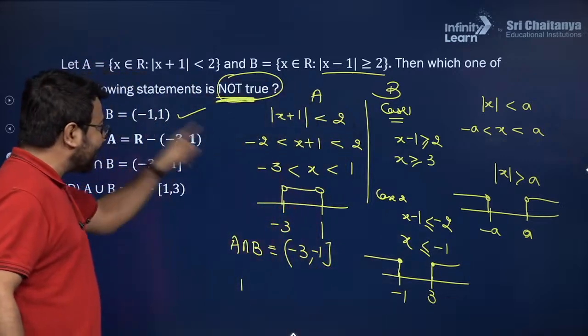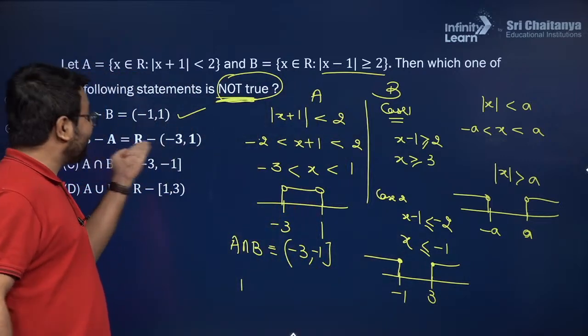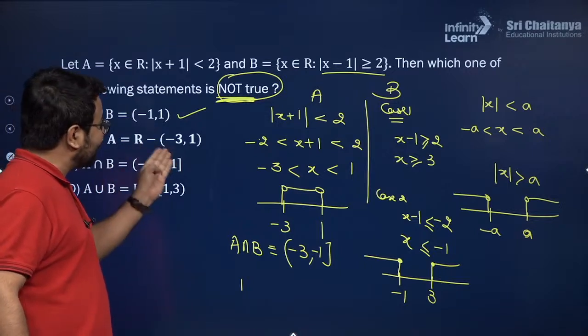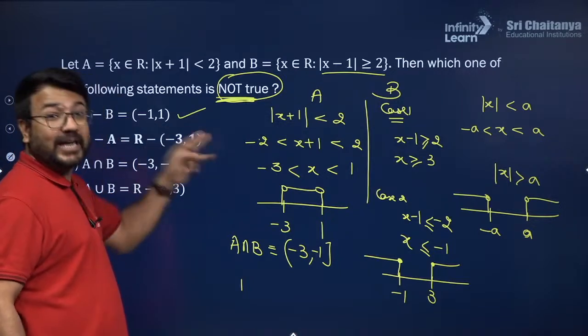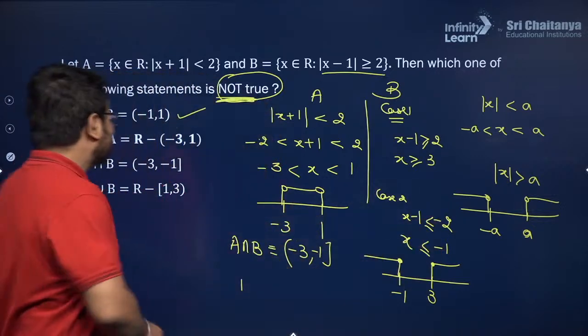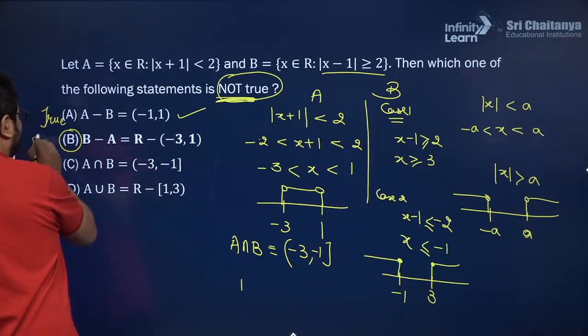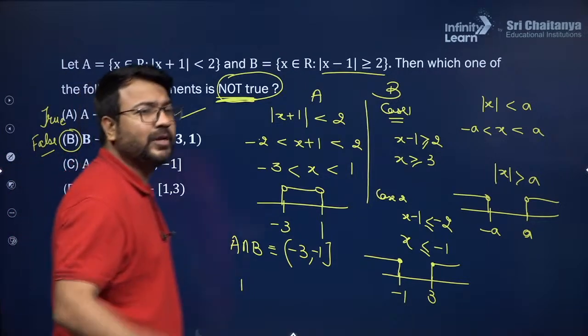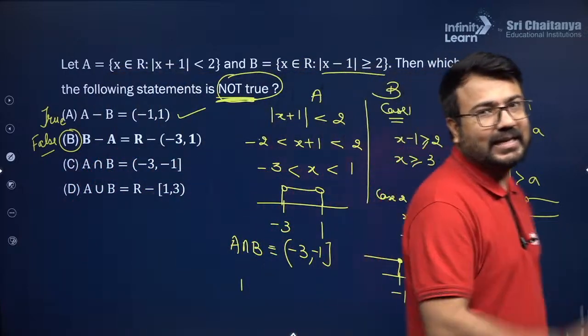Are they talking about this? No, they are not talking about this. This is actually minus infinity to minus 3, and here it is 1 to infinity, not 3 to infinity. That is why this is a false statement. If this is a false statement, then option B will be the answer.